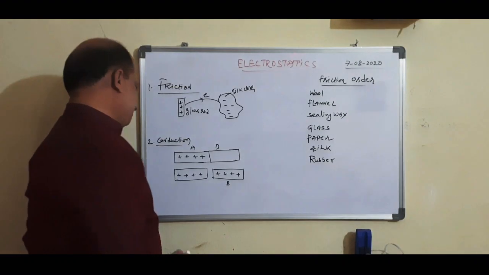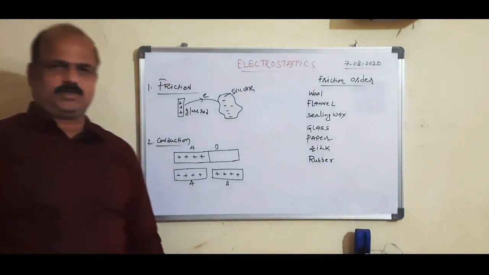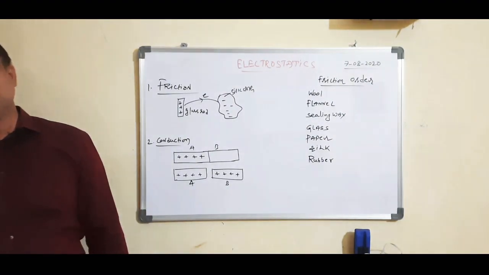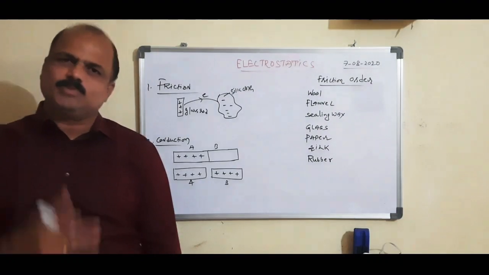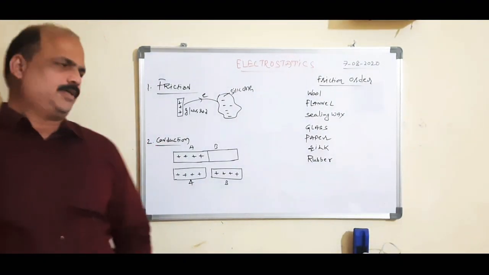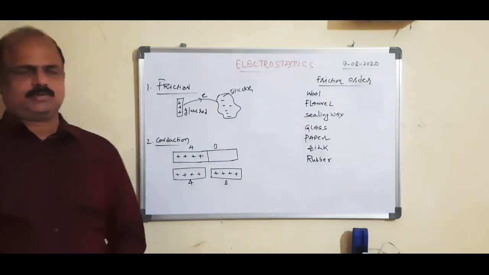Then B gets positively charged. That means conduction charges the bodies with a similar charge.